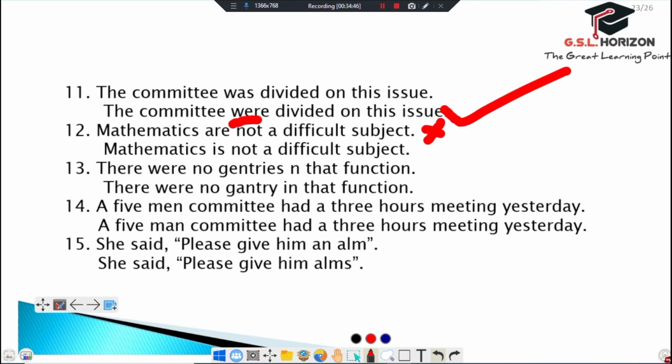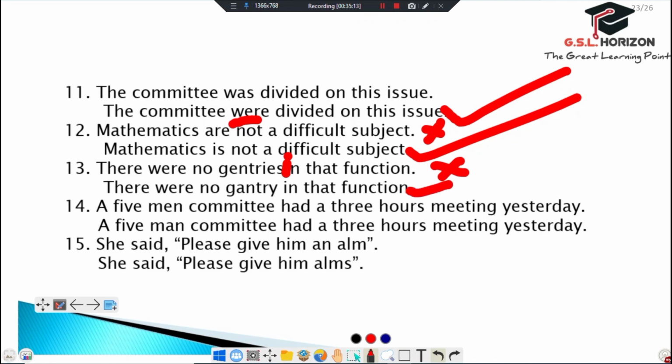This is wrong because mathematics is singular in use and we use is with mathematics. There were no gentries in the function. Here it should be: there was no gentry in this sentence.